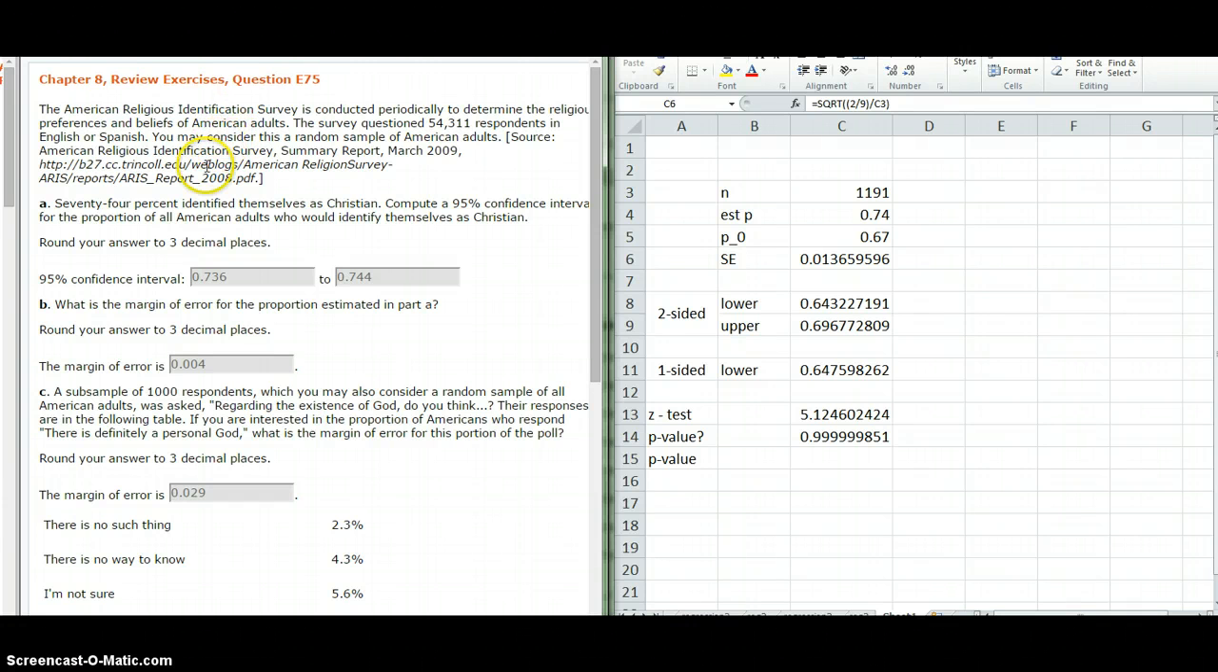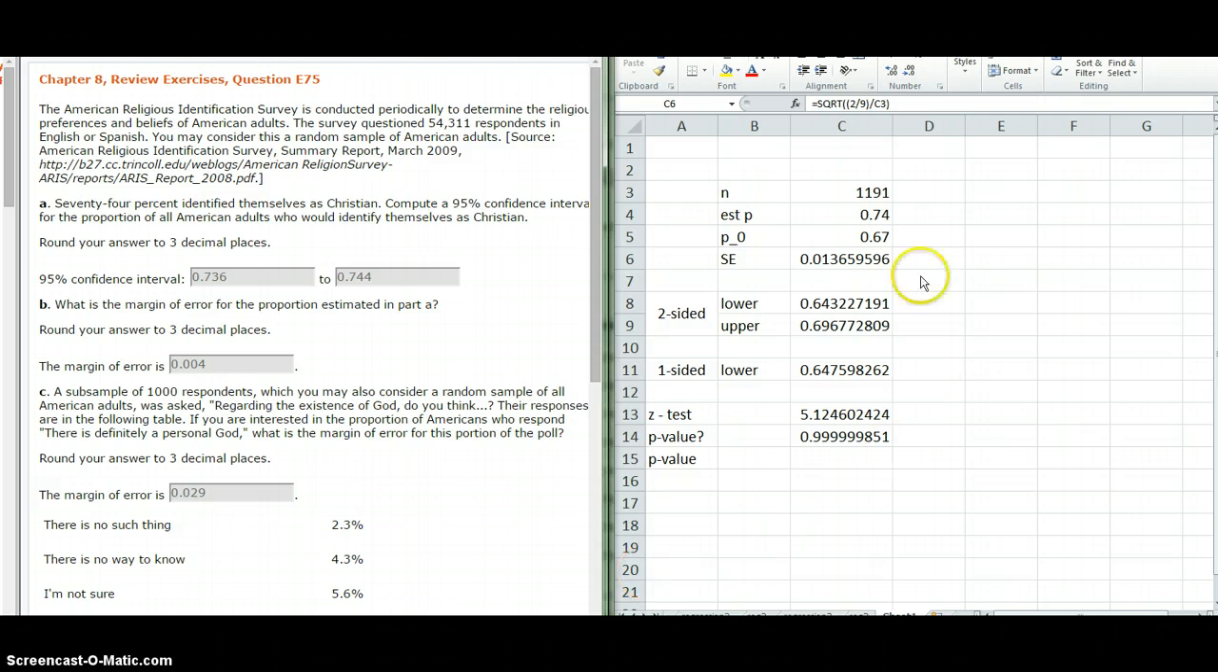So you may ask yourself before looking into this, what percent of the US do you think believes in God or is a Christian or is different religions? So here we have 74% identified themselves as Christian. Compute a 95% confidence interval for the proportion of Americans who would identify themselves as Christian. Okay, so we're going back to confidence interval.